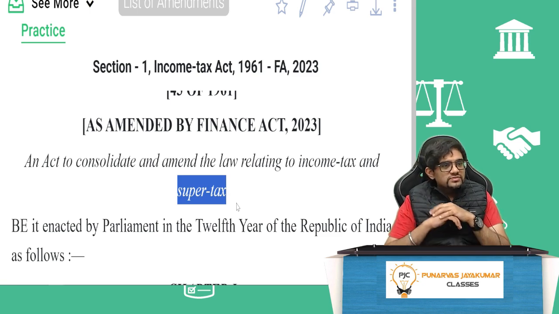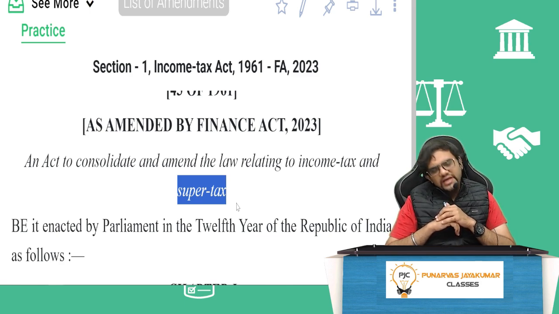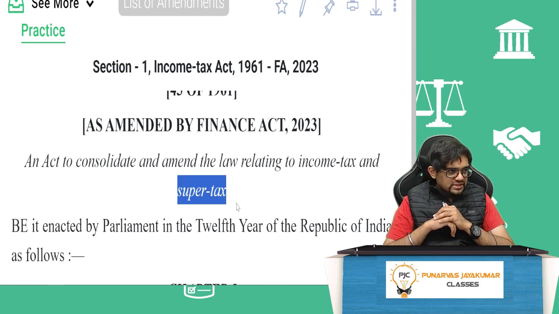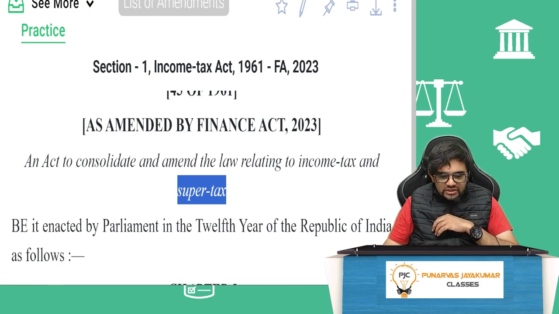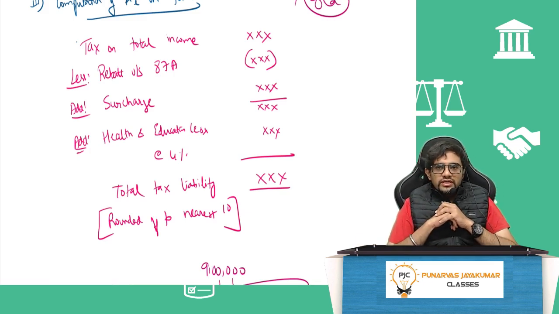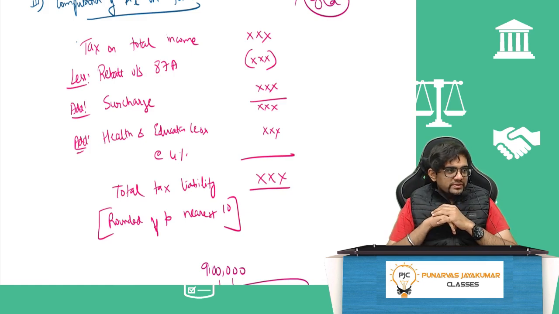Right, so super tax means what? Surcharge. So Virat Kohli, Mahendra Singh Dhoni, all these people pay tax on tax. That is called surcharge. That also we'll discuss now. So income tax and super tax. Got it? So coming back to the structure, my dear buddies, tax on total income you will compute based on the slab rate. Then you subtract rebate. Rebate only if your income is up to 5 lakh, only then rebate will come. Otherwise no rebate.